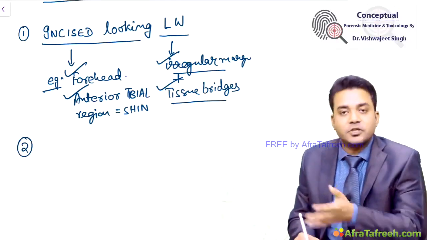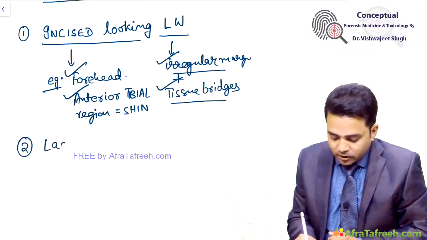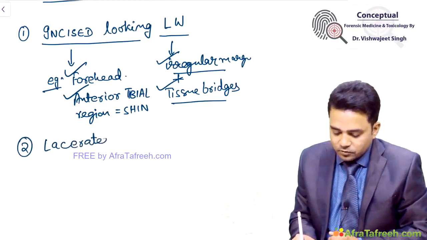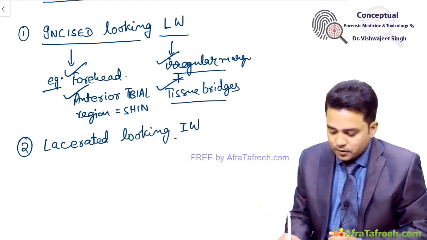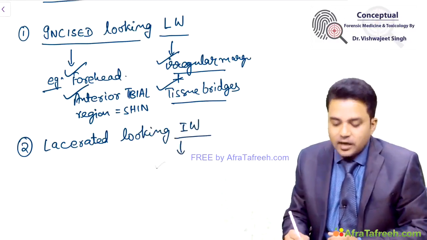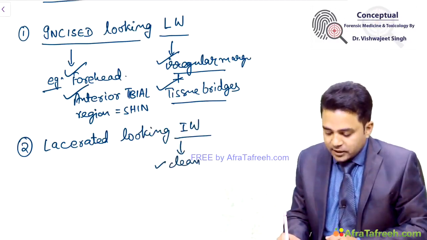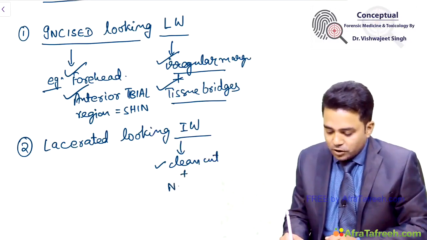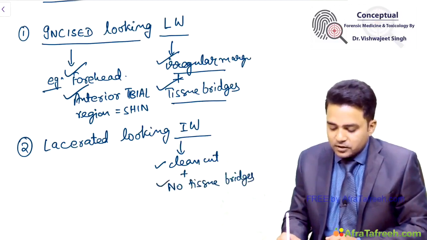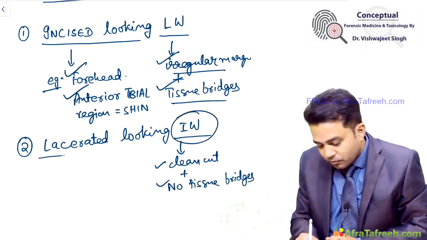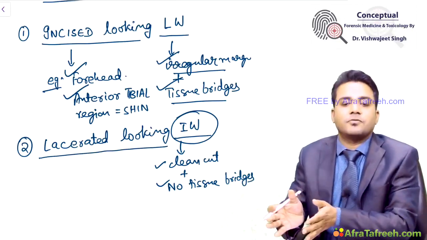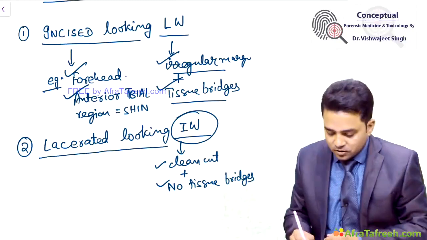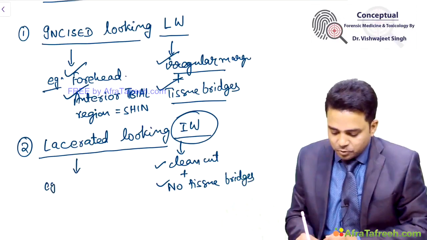To be differentiated from which other wounds? We have another category called lacerated looking incised wound. By using a hand lens, I have seen the wound's margins are clean cut with no tissue bridges. I will certify this wound to be an incised wound. But at which places of the body are incised wounds there, but they appear as if they are lacerated wounds? So at which places is it possible?